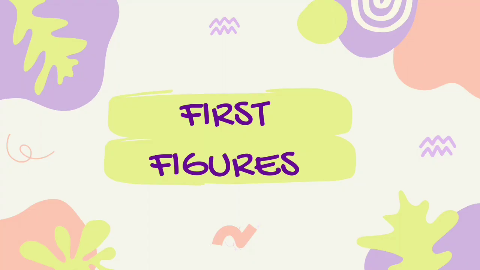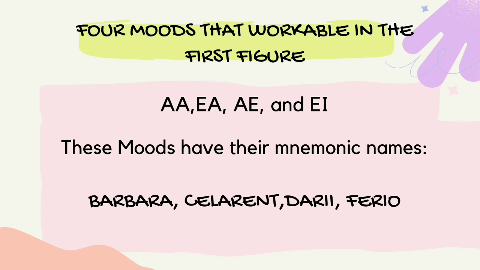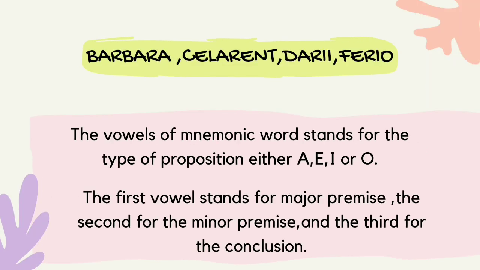So, first figures. So, there are four modes that workable in the first figure: A, A, A; E, A, E; A, I, I; and E, I, O. These modes have their mnemonic names, the Barbara, Celarent, Darii, and Ferio. The vowels of the mnemonic word stand for the type of proposition, either A, E, I, or O. The first vowel stands for the major premise, the second for the minor premise, and the third for the conclusion.